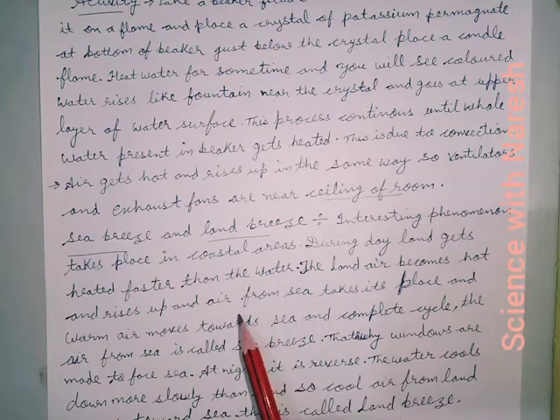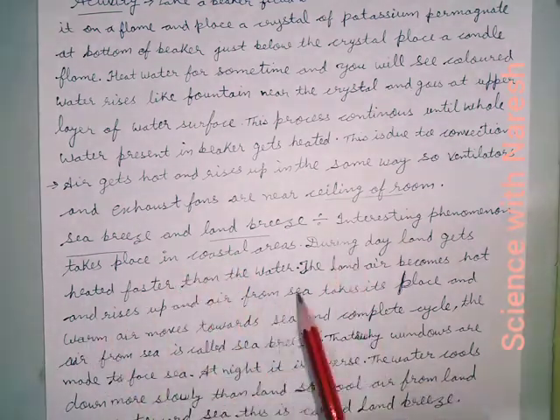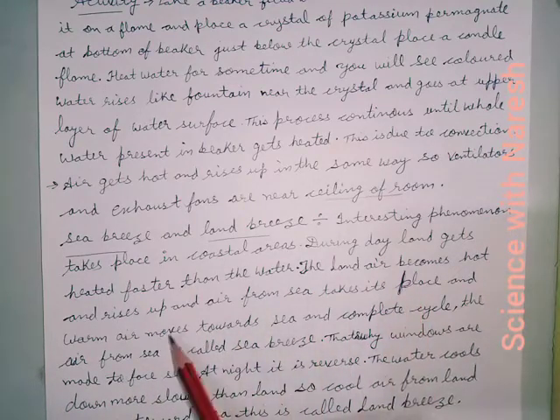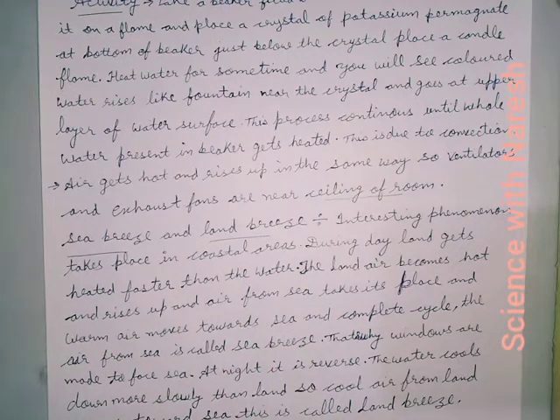And as we have studied in the activity, as the water rises up, the other water particles take its place. In the same way, as air rises up, the nearby air particles take its place.